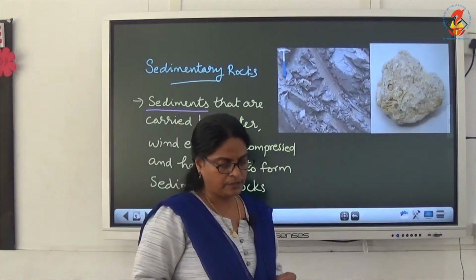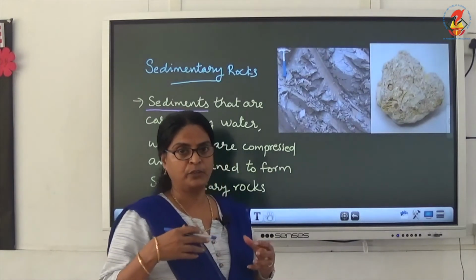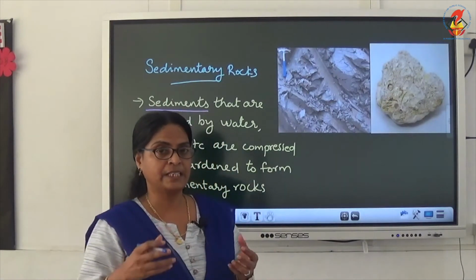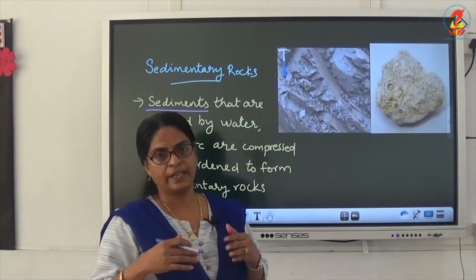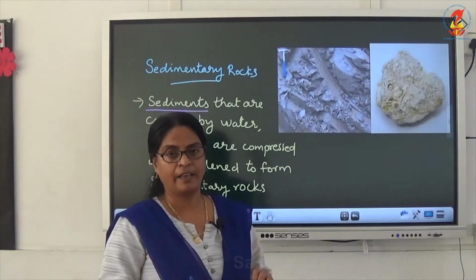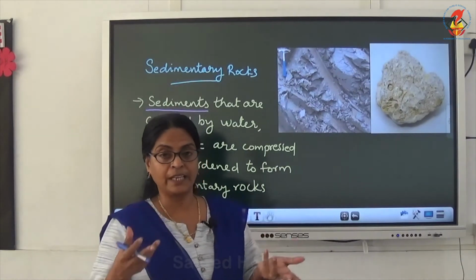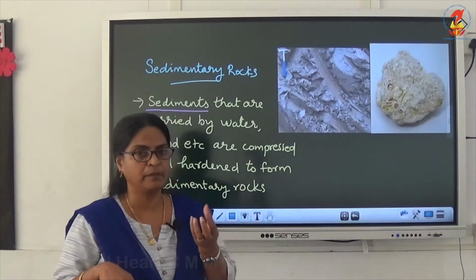Okay, sedimentum means to settle down. Last year when you studied about the plains, you learned that rivers and water bodies carry sediments and deposit them on the river banks, and that is how the plains are formed. So how are these sediments formed?